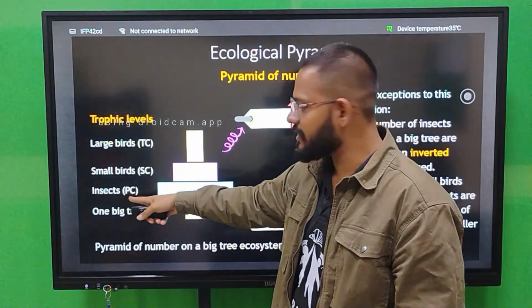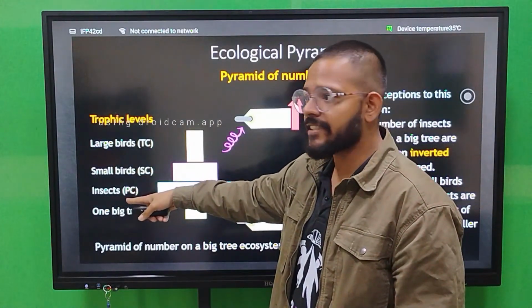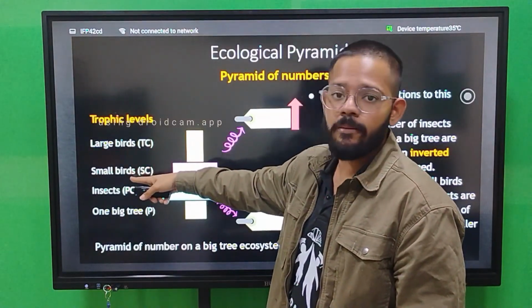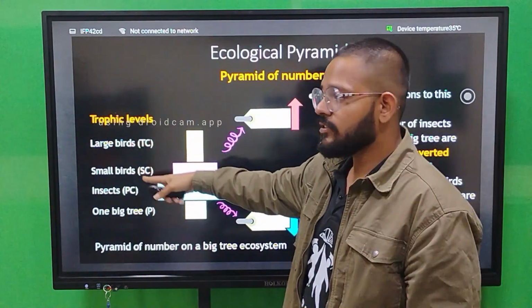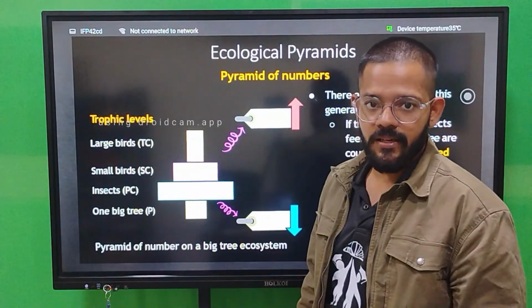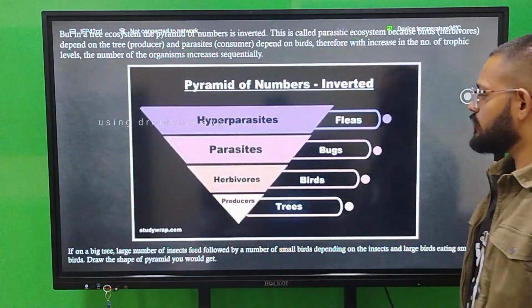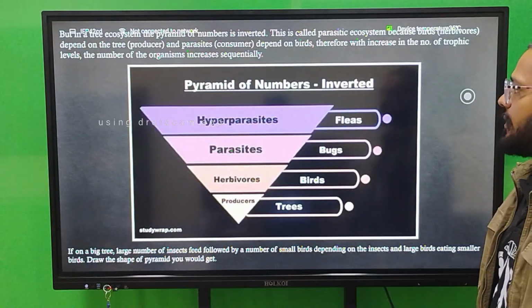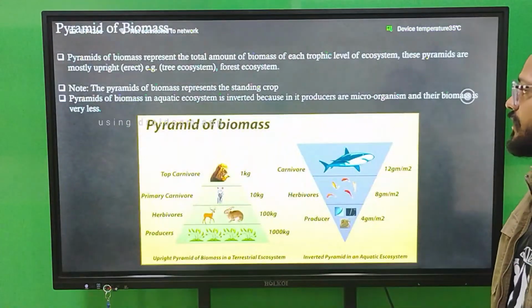You will see here one big tree. Then many insects are there, then those many insects are eaten by small birds, and those small birds are eaten by a large bird. So this is an inverted triangle of the pyramid of number in the tree ecosystem.